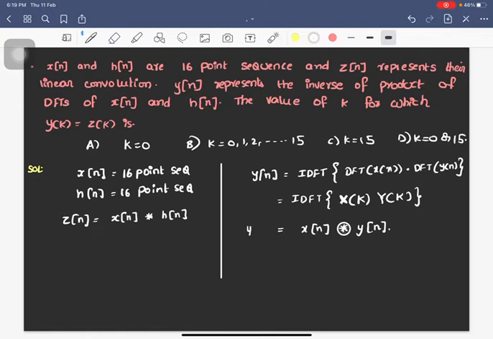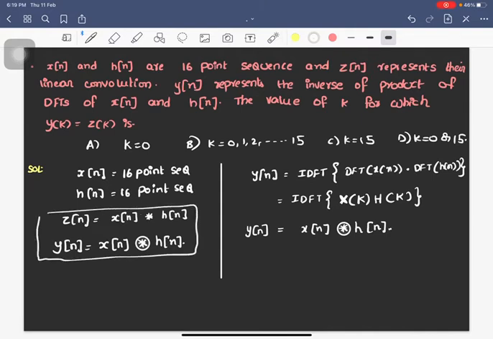Okay, so this is y of n. So I will be simply writing it here. y of n is equal to x of n circularly convolved with h of n. I am sorry, again here it is h of n, not y of n. I am sorry for that. Please change that. This is also h of k. This is h of n. Okay, please make that correction. So you got these 2 points, right? So I will be keeping them in a box.